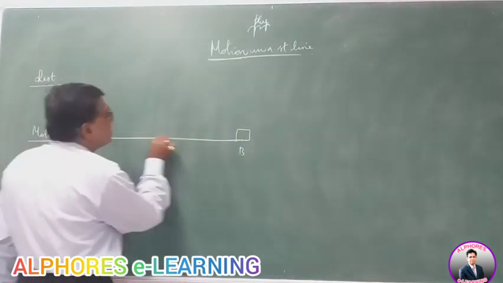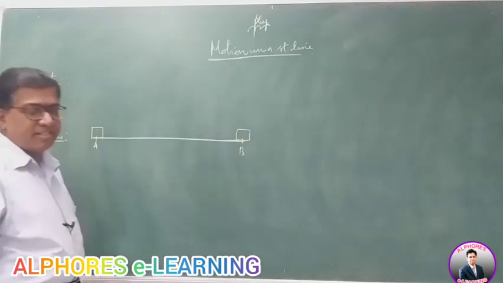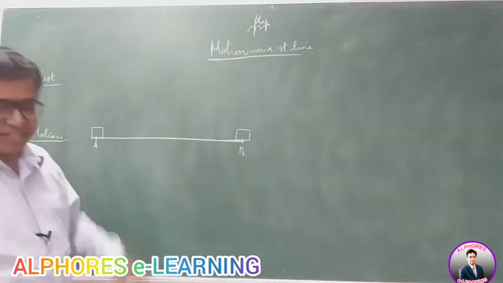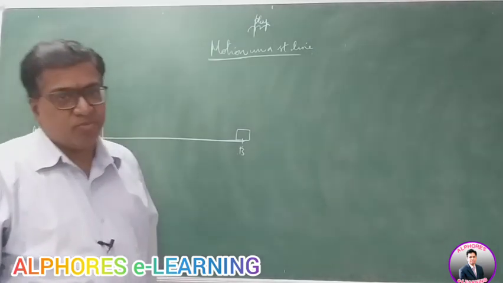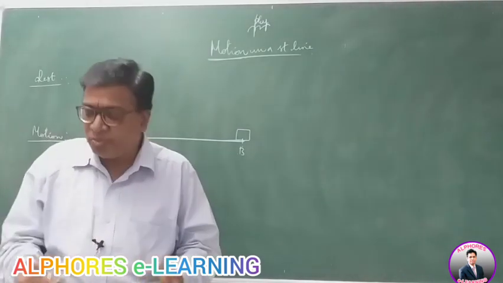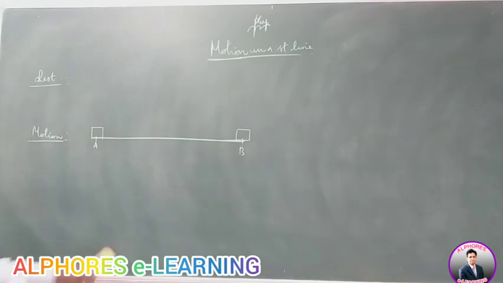Then, this is termed as, this is referred to as motion of a body in a straight line, right? Straight line motion of a body. Now coming to motion, when you talk about the motion of a body,